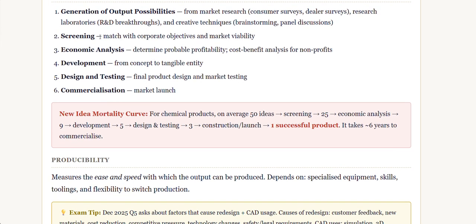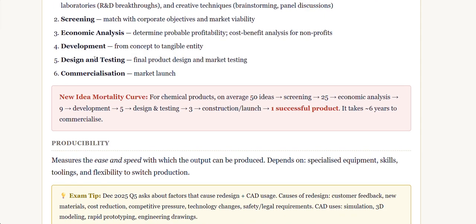Next one is screening. After the generation of output possibilities, we would be having a number of product ideas. Now we have to screen them. In screening, we match them with the corporate objectives and market viability. The third one is economic analysis. Determine probable profitability: how profitable the product would be in the current economic situation, and the cost benefit analysis for non-profits. That has to be decided.